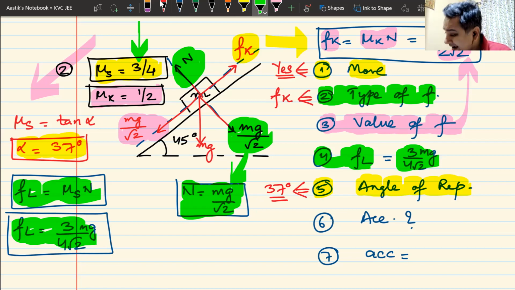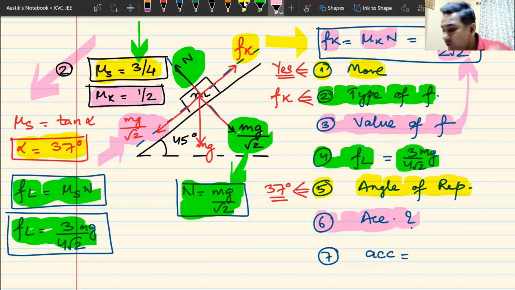Does the block accelerate? Now, to find out whether the block accelerates, the block definitely moves. There are only two things possible. It moves with constant velocity, or it moves with acceleration. Here in this case, the force which is trying to take it downwards is mg by root 2.